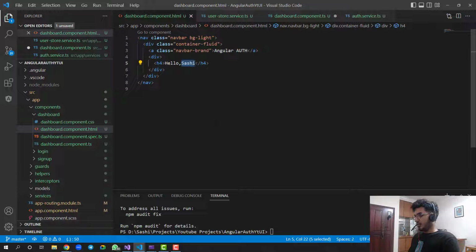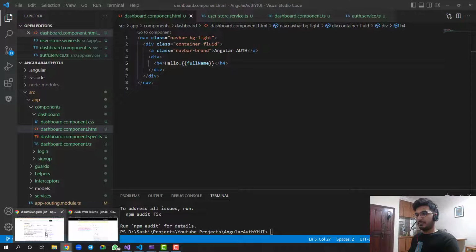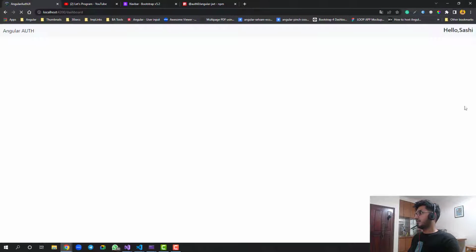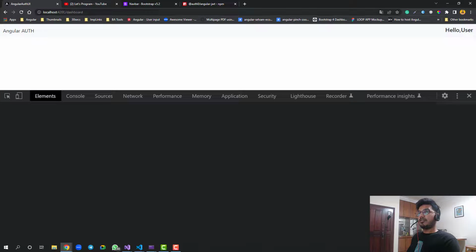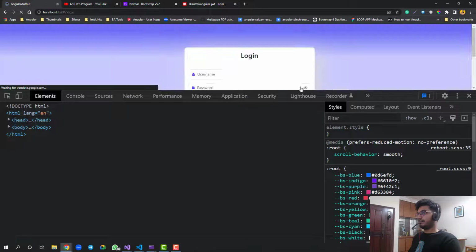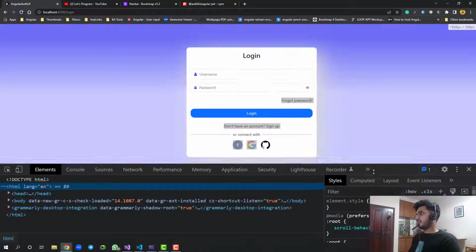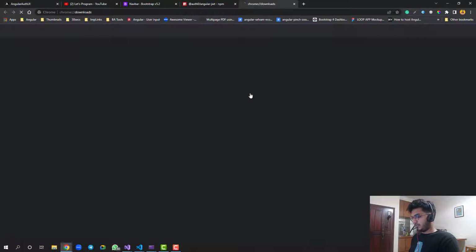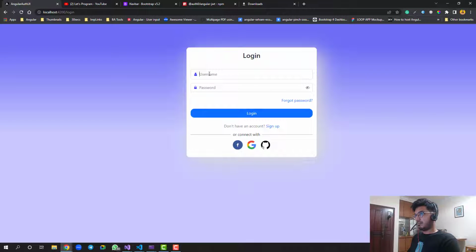So I can just remove this, and I can put it like this. Let's save it and let's check. Okay, so I can see hello user. Let's go on the login page again. Let's log in as John. John30, password is admin@123. If I log in, okay, something went wrong.